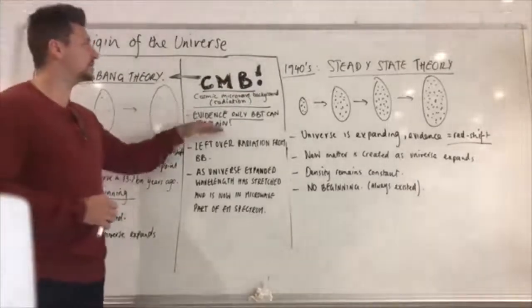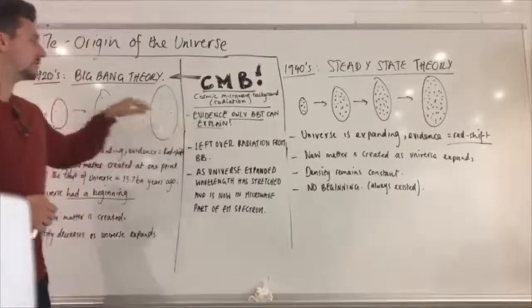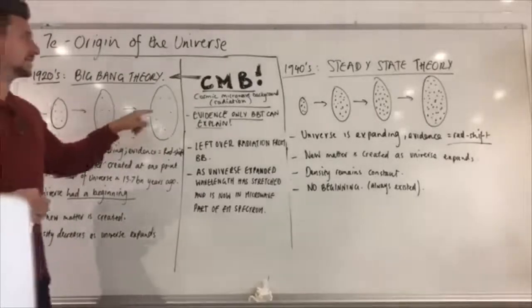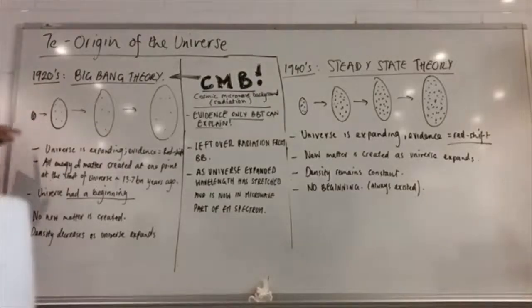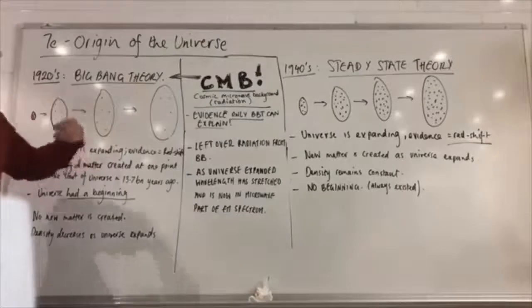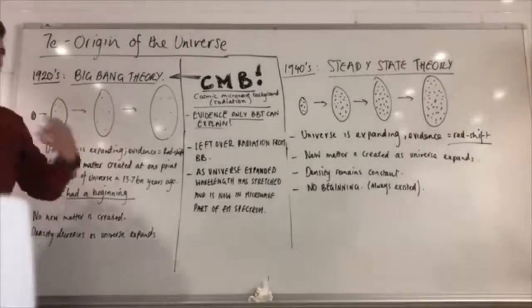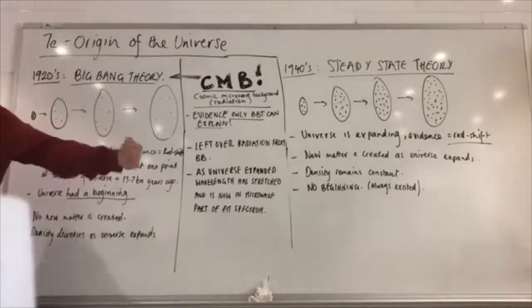And this is evidence, when this was discovered, and it was discovered by accident, this was evidence that only the Big Bang Theory could explain, all right? And the reason is, if there was a beginning to the universe and all the energy and the matter was created at that single point in time, then the radiation that was created at this point throughout the expansion of the universe, as we know, would have stretched. The wavelength of radiation that was created at the time, over 13.5 billion years, would stretch and its wavelength would get bigger, it would expand.